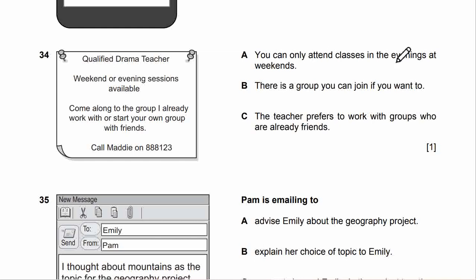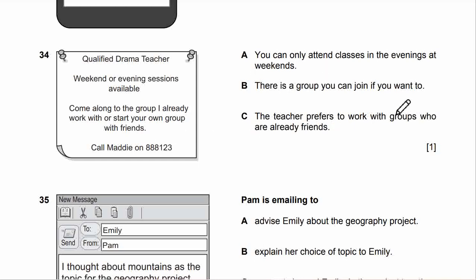You can only attend classes in the evening at weekends. It's not that, the choice is weekend or evening sessions, not evening at weekends. There is a group you can join if you want to. Yes, come along to the group I already work with, or start your own group. So there's a group is correct.